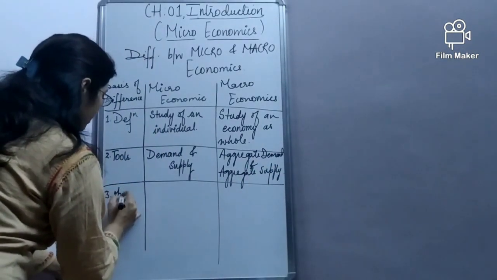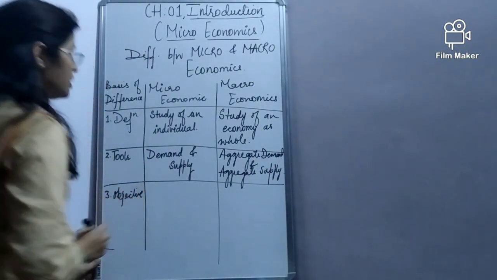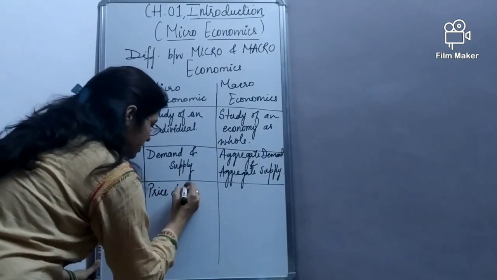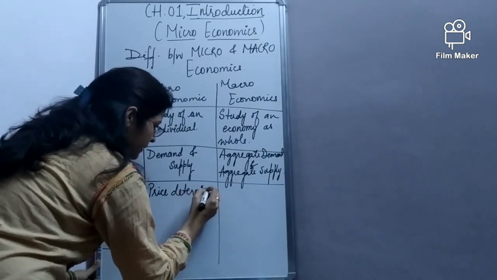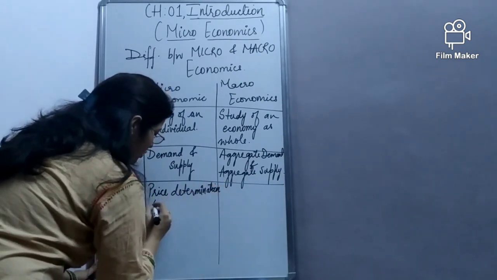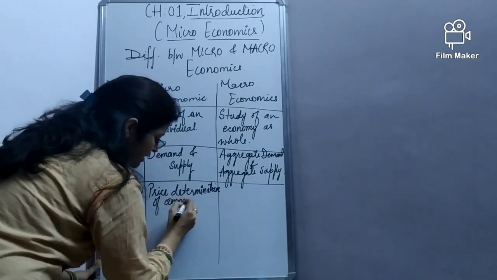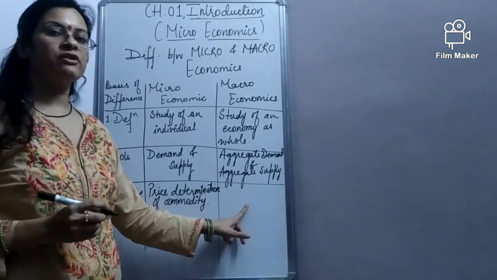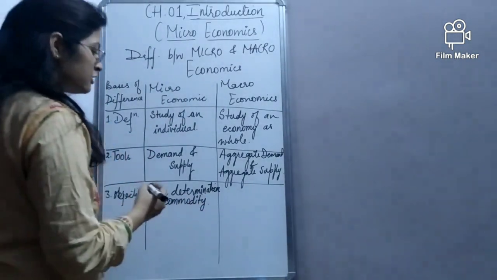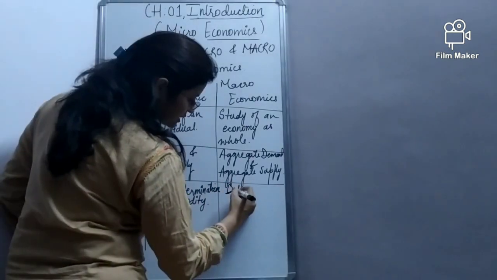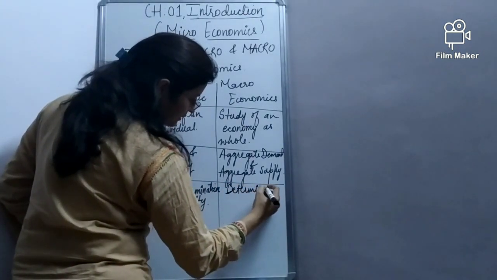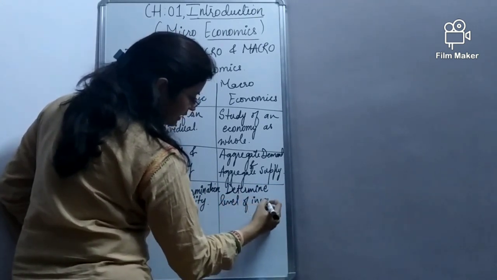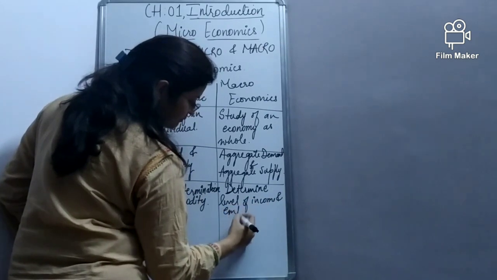If we see the objective of these two, the objective of microeconomics is price determination of commodity, whereas the objective of macroeconomics is to determine the level of income and employment.